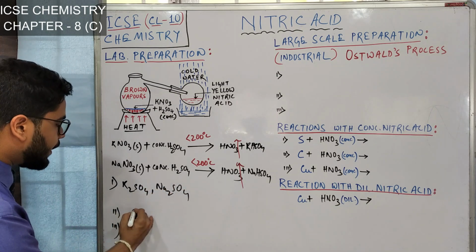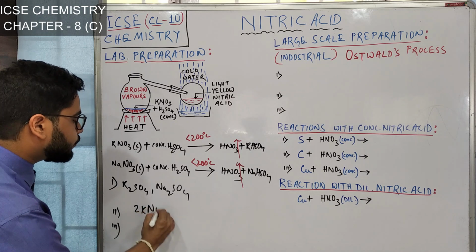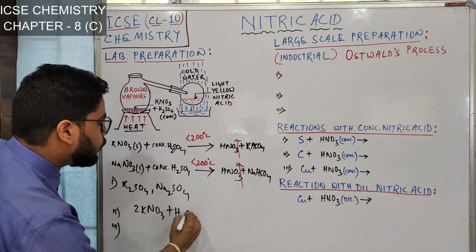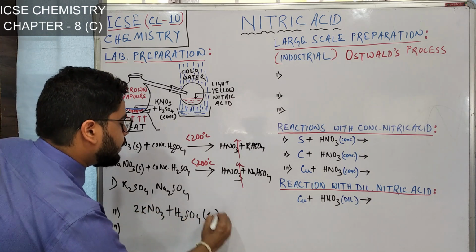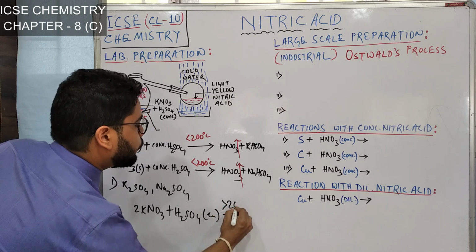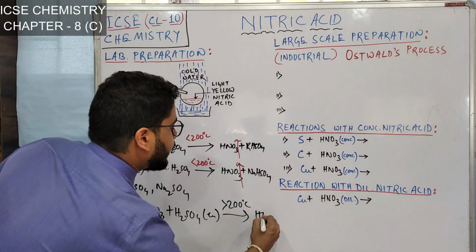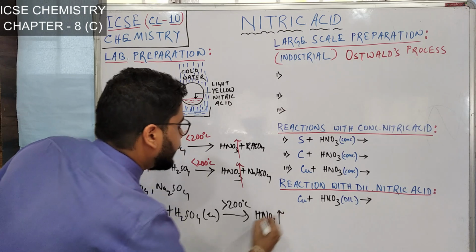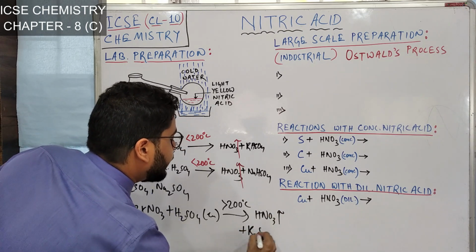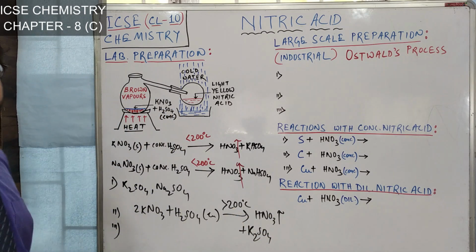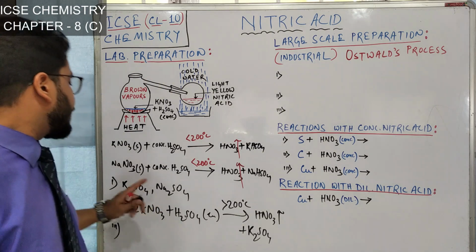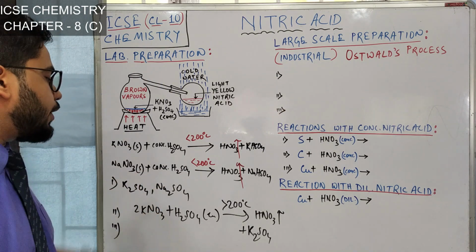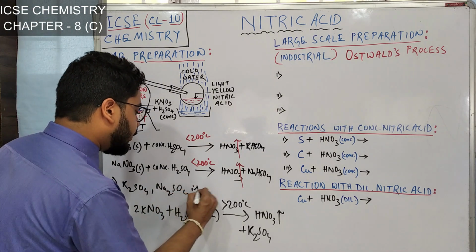By this reaction, 2KNO3 plus H2SO4 (concentrated), this reaction is above 200 degrees Celsius. Nitric acid will be there, but instead of bisulfate, we will get potassium sulfate or sodium sulfate similarly. So K2SO4 or Na2SO4 is formed.